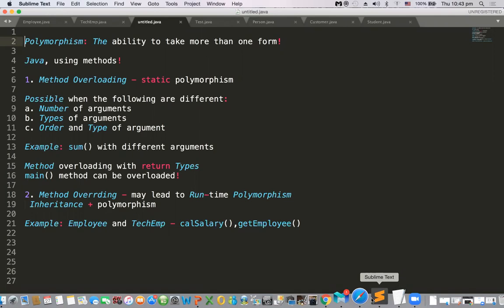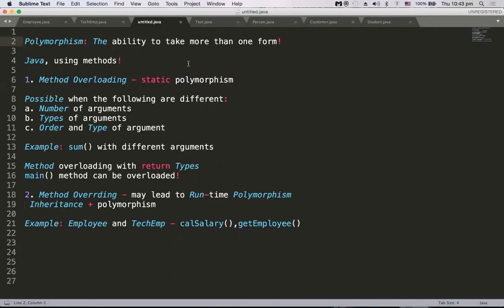The ability to take more than one form is polymorphism. This is one of the principles of object oriented programming. The ability to take more than one form. So here, what actually will take more than one form, that we need to understand.